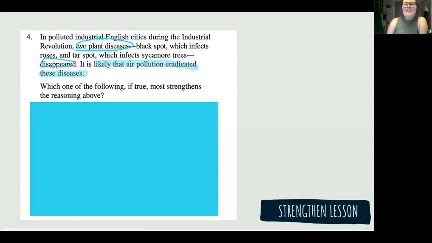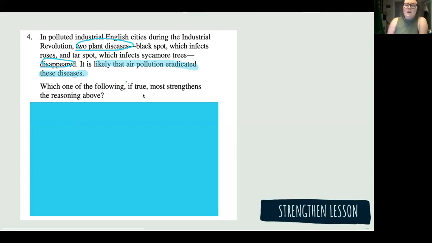So we're saying, hey, the pollution does bad things, but apparently it could do some good things and kill these diseases, right? All right, we got it. We know that this is a strengthen question because it says if true and most strengthens. So this is where it's super fun and we get to predict answers.